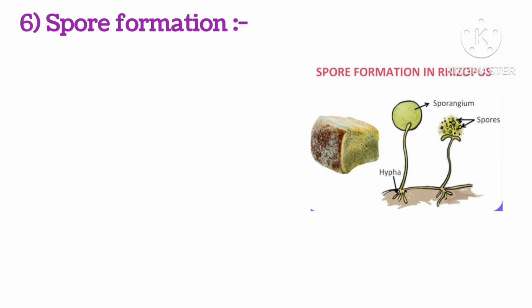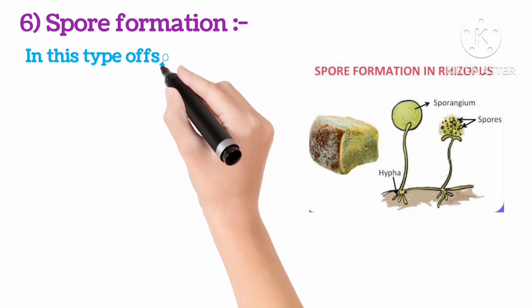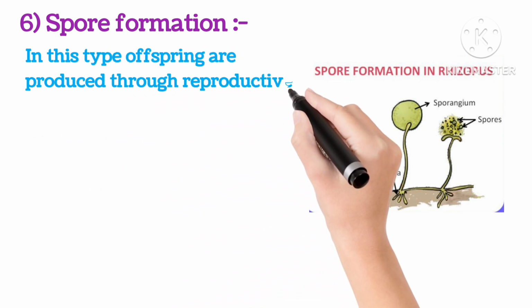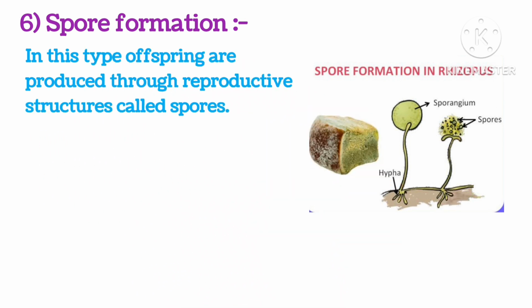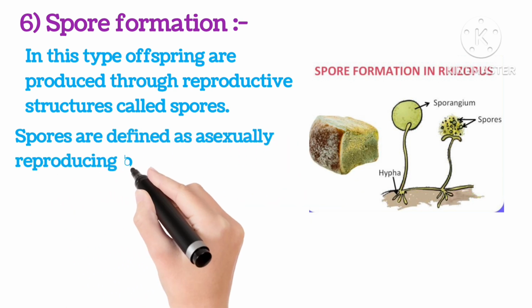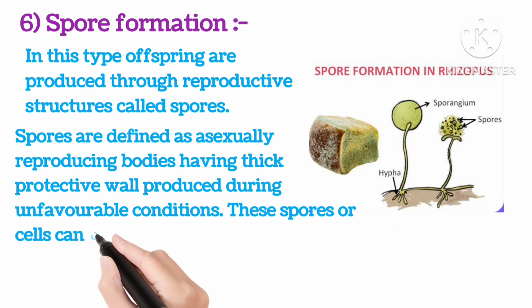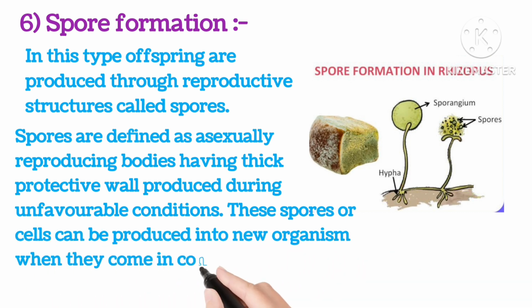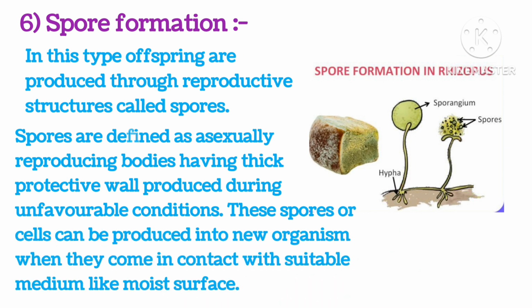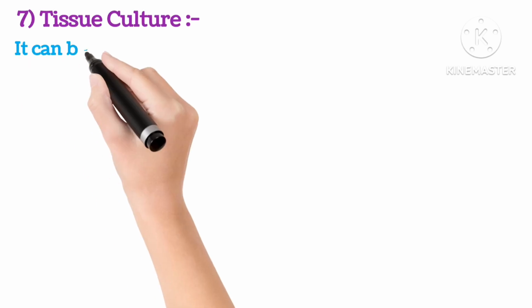Sixth is spore formation. As you can see in the picture, in this type, offsprings are produced through reproductive structures called spores. Spores are defined as asexually reproducing bodies having thick protective walls, produced during unfavorable conditions. These spores or cells can grow into a new organism when they come in contact with a suitable medium like a moist surface. Example, rhizopus.